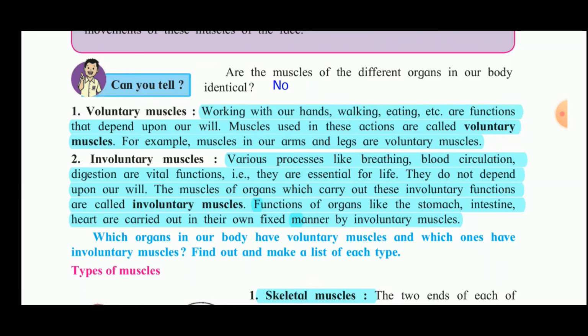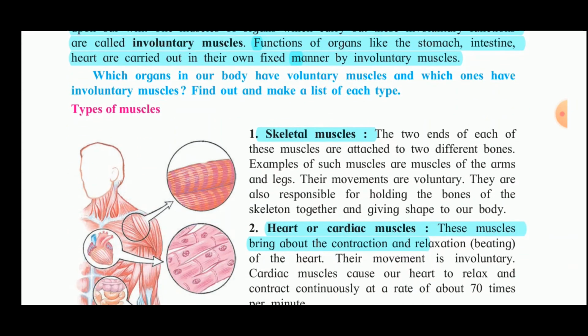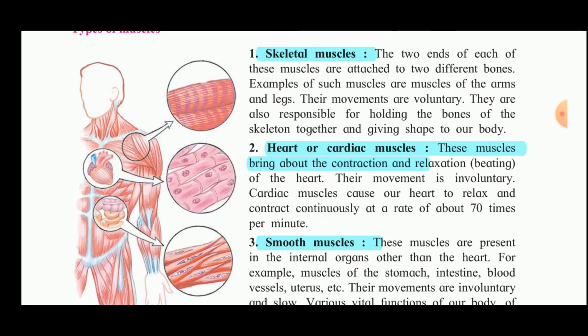So, which organs in our body have voluntary muscles and which ones have involuntary muscles? Arms and the legs have the voluntary muscles, whereas stomach, heart, eyelids, they have the involuntary muscles. Now, next we will see the types of the muscles. There are three types of muscles: skeletal muscles, heart or the cardiac muscles, and the smooth muscles.